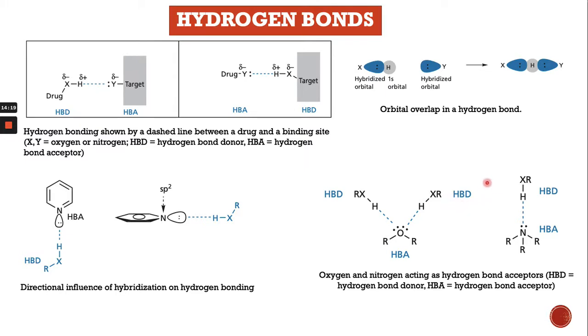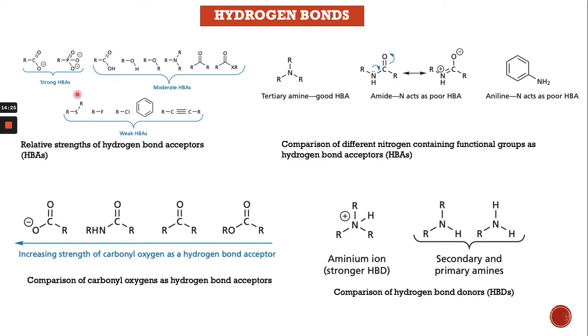That's why they are the hydrogen bond donor. So that's how the hydrogen bond takes place. These are the various functional groups for the hydrogen bond acceptor. These are all hydrogen bond acceptors because they have access to lone pairs of electrons. So they accept the hydrogen for the hydrogen bonding, right? So they are hydrogen bond acceptors, right?